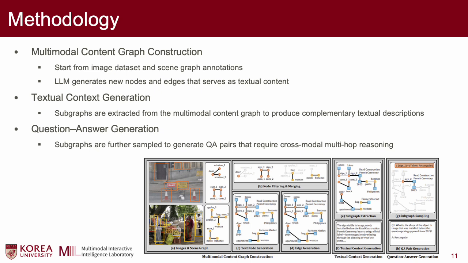Our pipeline consists of 3 stages: multimodal content graph construction, which starts from an image dataset and scene graph annotations, with LMs generating new nodes and edges that serve as textual contents. Next is textual contents generation, where the subgraphs are extracted from the multimodal content graph to produce complementary textual descriptions. Finally, it is the question-answer generation, where subgraphs are further sampled to generate QA pairs that require cross-modal multi-hop reasoning.